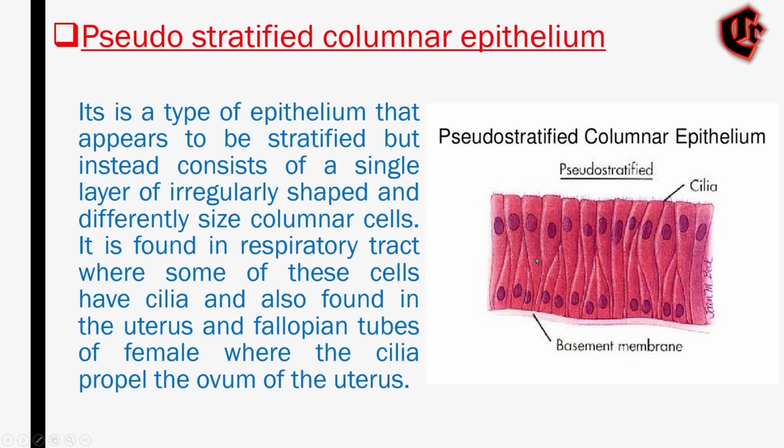And also they are found in the uterus and fallopian tube. These ciliated epithelium are found even in the tube of the female, the fallopian tube, or in the uterus, where the cilia will drive or push the ovum to the uterus. And this is all about the pseudo-stratified columnar epithelium and also about the simple epithelium.